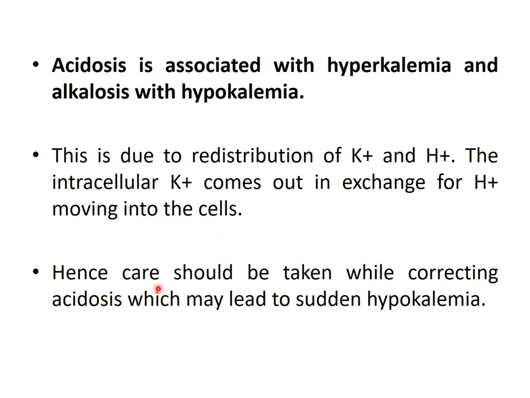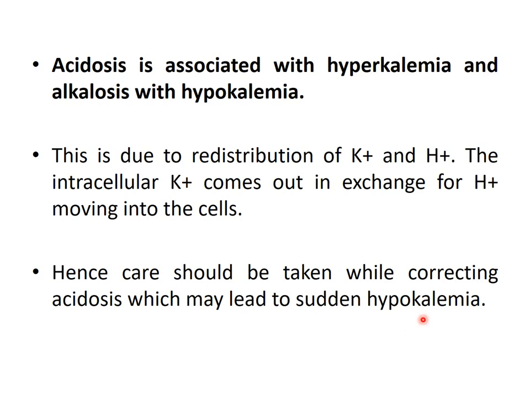Hence, once we are treating acidosis, we have to take care. If we suddenly treat the acidosis, the potassium level in the blood will also decrease, and it may lead to sudden hypokalemia and the patient may die.